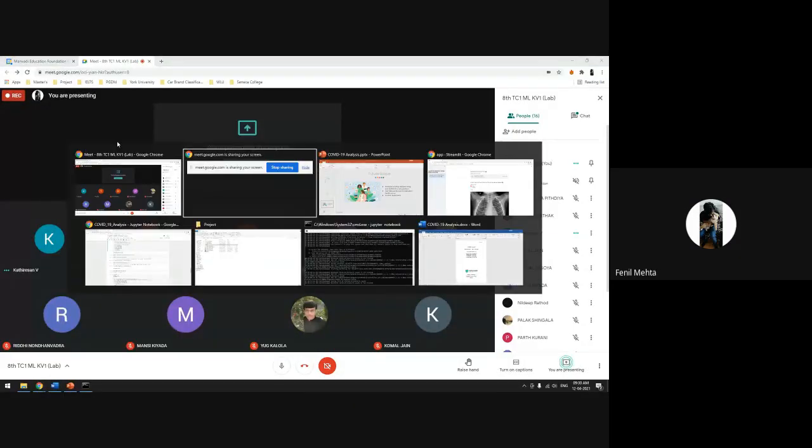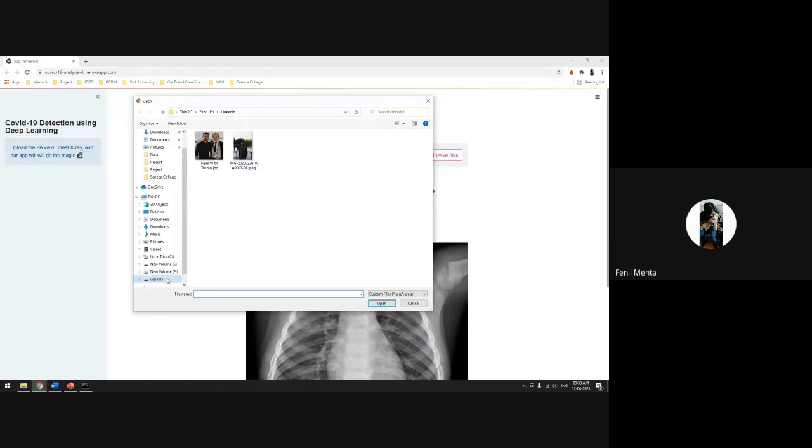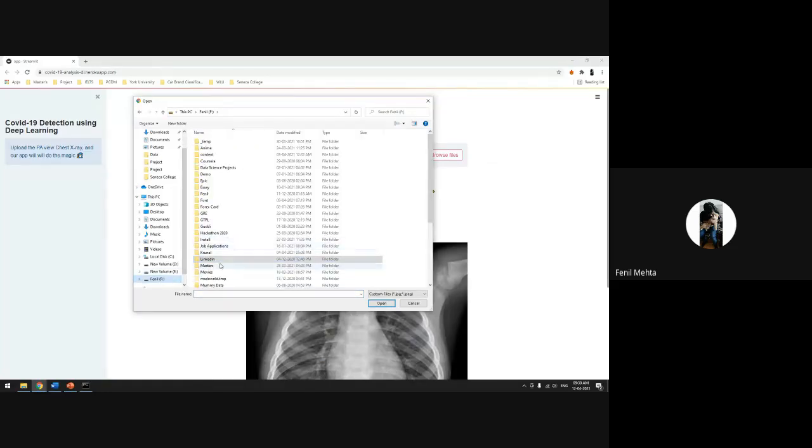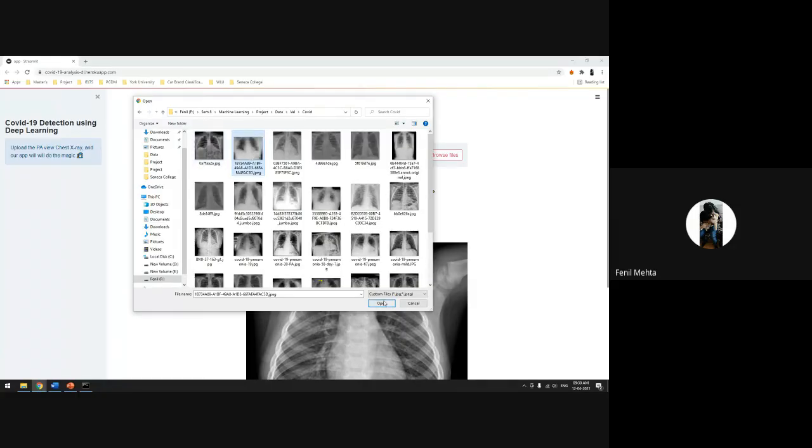Okay, the demonstration or the model? Demonstration of the app, yes. First I'll go with the demonstration. I'll use any random images to check the model.